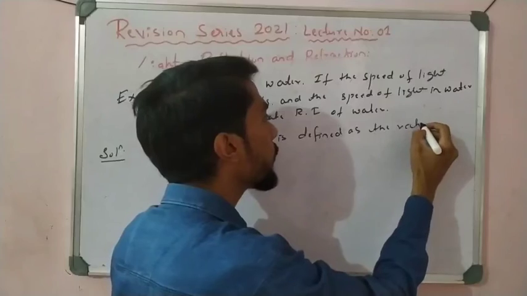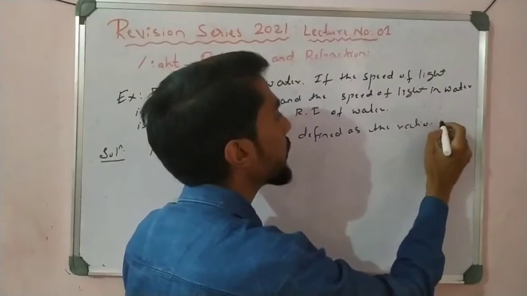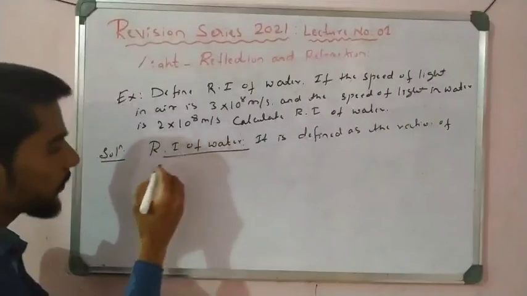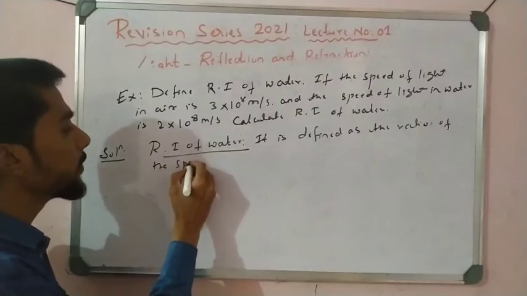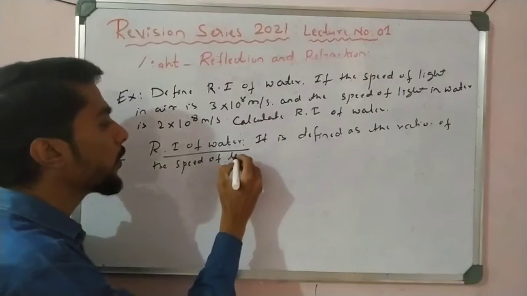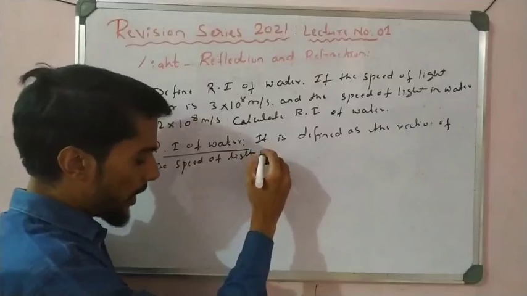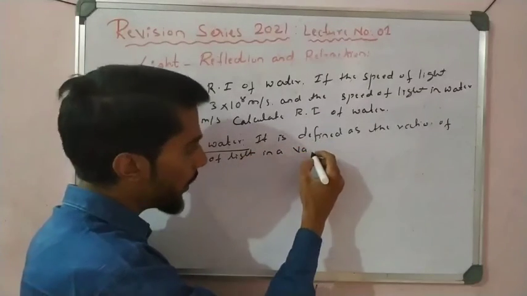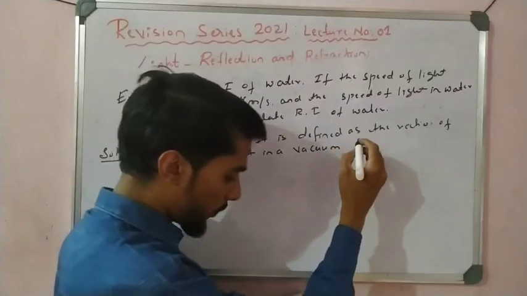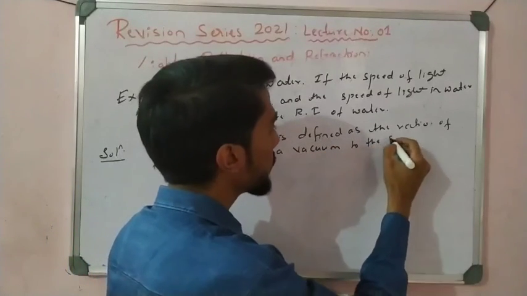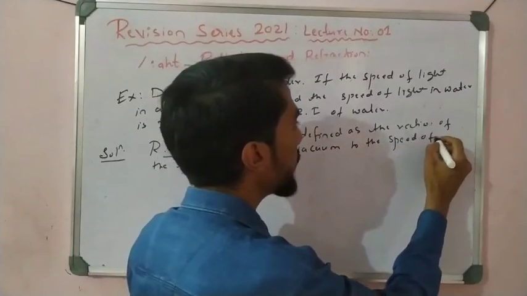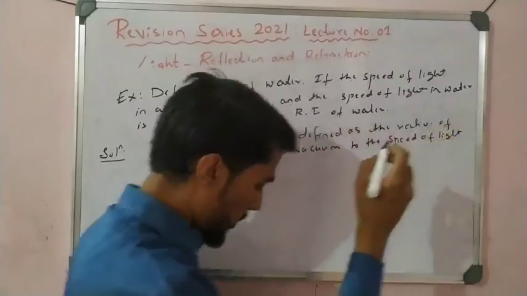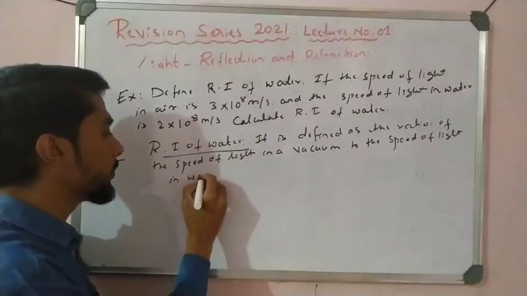the ratio of the speed of light in a vacuum to the speed of light in water.